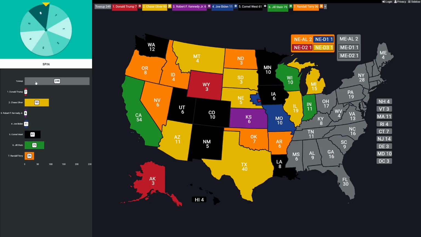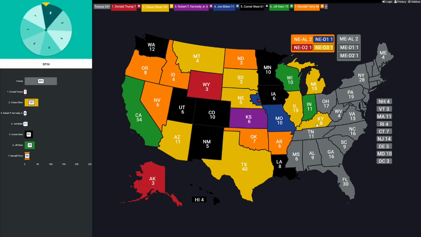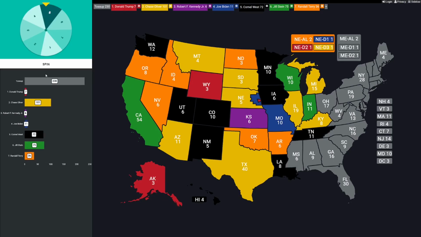Next, Kentucky, the Bluegrass State. They've got 8 EVs. That's a 2. That's going to go to Oliver, and he's over 100. Let's go to Tennessee. Another 11. Who wants them? Number 5, Cornel West. How about Mississippi? 6 EVs. We've got another one for Cornel West. He's gone back-to-back 4 times so far. Next door in Alabama, it's 9 votes at stake. And that's going to be another one for Chase Oliver.